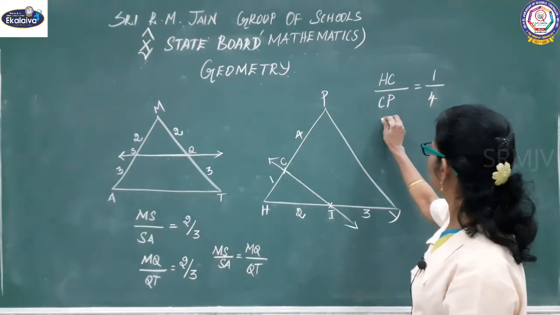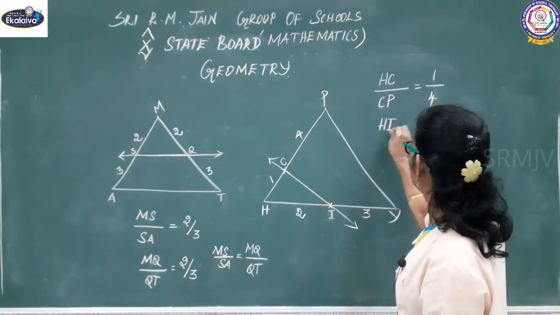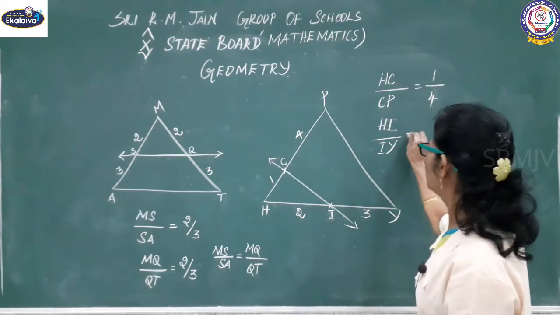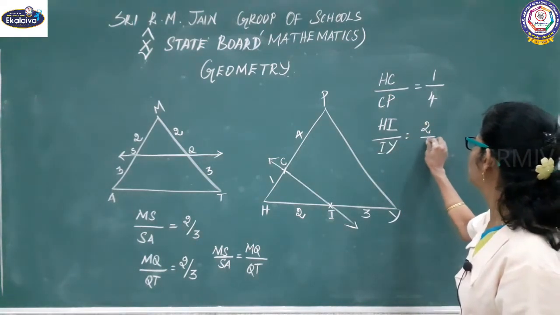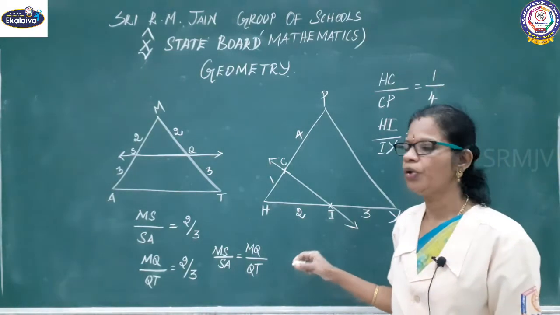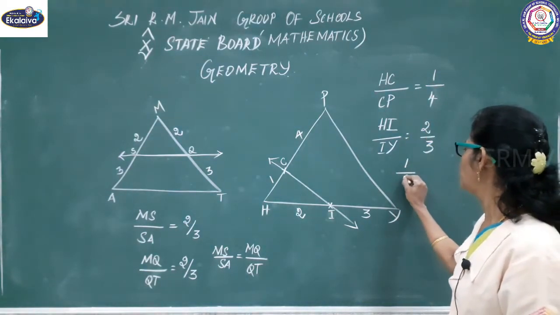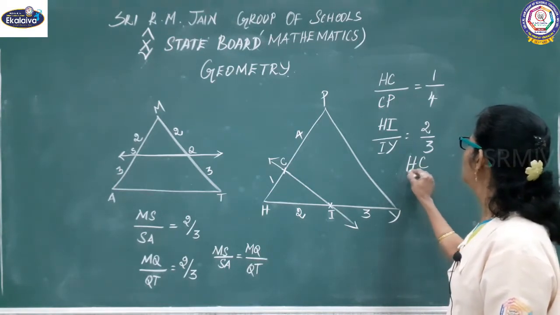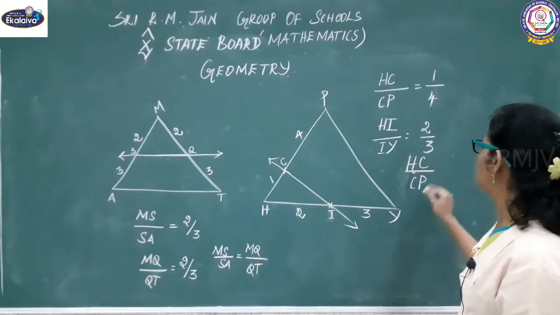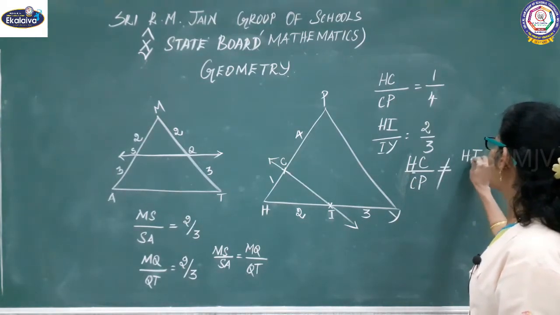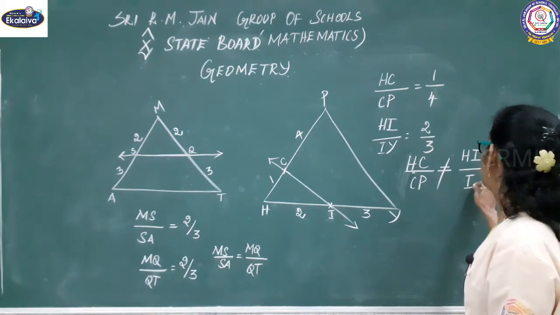Now you come to here, HI divided by IY equals 2 by 3. Here you have to check whether the ratios are equal, children. No. 1 by 4, that means HC divided by CP is not equal to HI divided by IY.